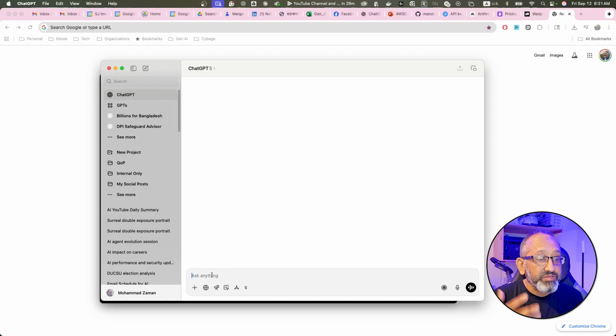A lot of times we need some stuff. For example, I need an app to create a calendar with multiple time zones, because I'm in the US. Sometimes I have to make an appointment with somebody in Bangladesh, somebody in Australia, and sometimes in the Middle East, in Dubai, as well as in India, all over the place, and there are different time zones. So why don't I do this, and I am going to try one thing today. As you know, we keep trying different things. I will talk and see what it can get.